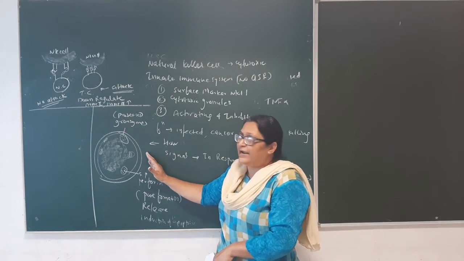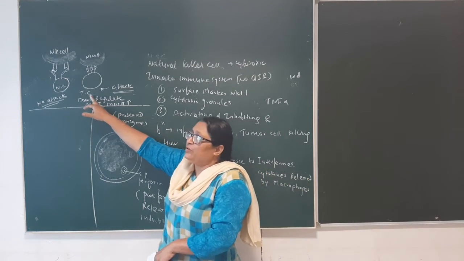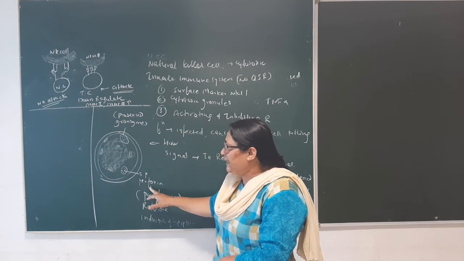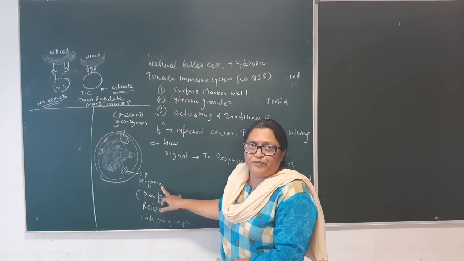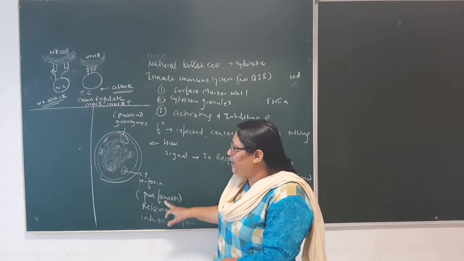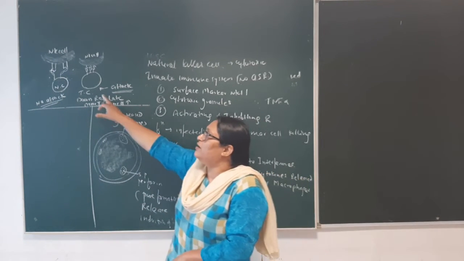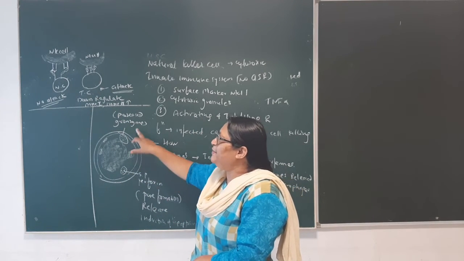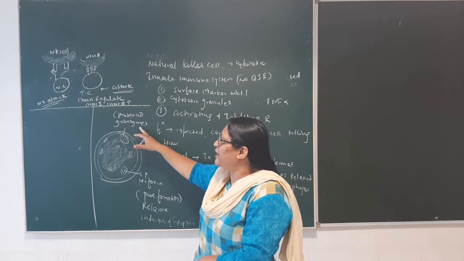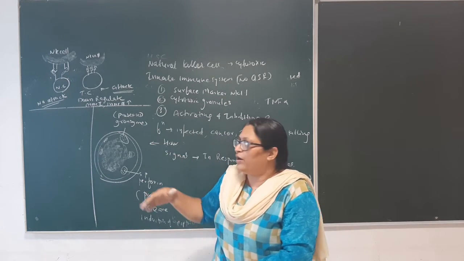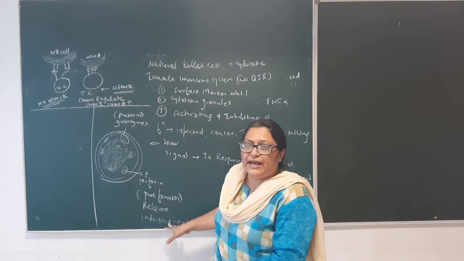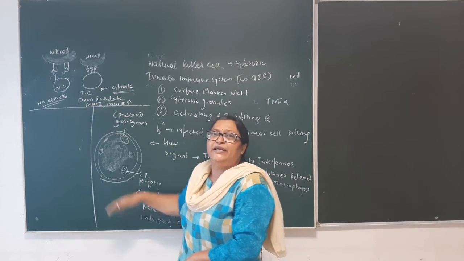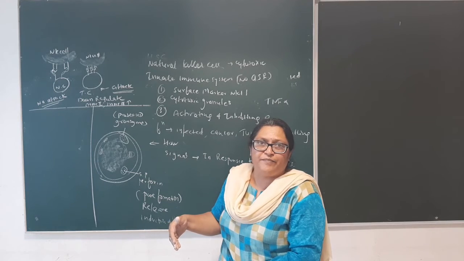Once the cell is activated and bound to this tumor cell, it immediately secretes perforin. This perforin forms pores in the cell. Once the pore forms, the NK cell immediately secretes the enzymes, granzymes and proteases, into the infected cell, and thus it starts killing that cell.